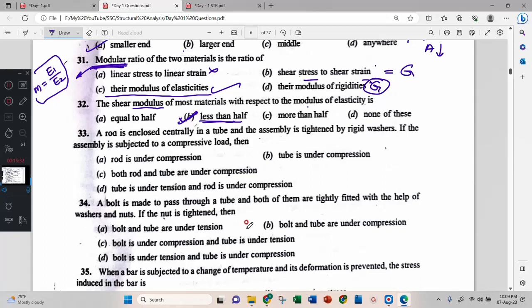33. A rod is enclosed centrally in the tube and the assembly is tightened by rigid washer. If the assembly is subjected to compression load, then